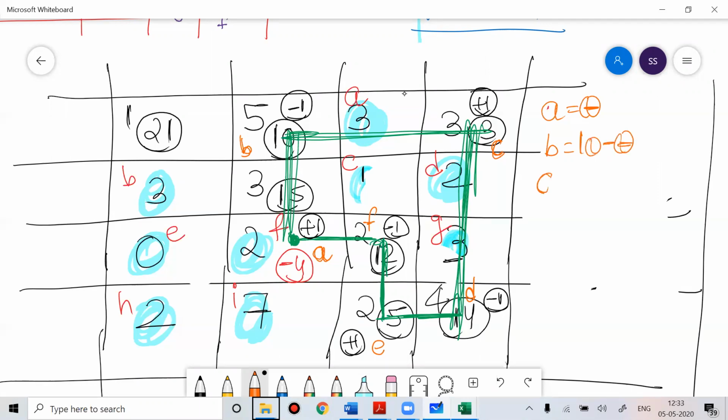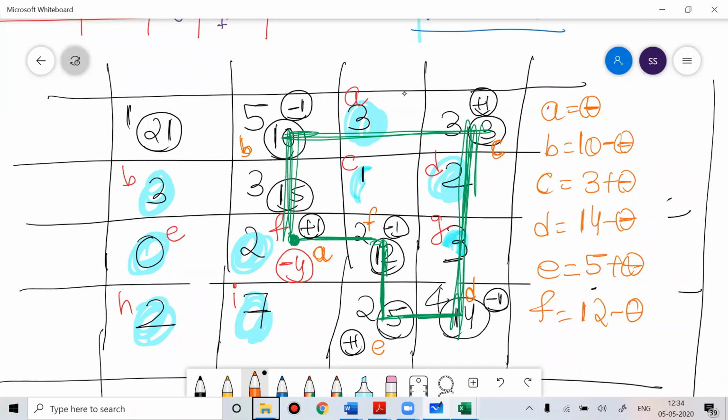C, the allocation is 3, so write 3 plus theta. D, the allocation is 14, so write 14 minus theta. E, the allocation was 5, so write 5 plus theta. Then F, the allocation was 12, so write 12 minus theta. So you got all the values A, B, C, D, E, F.